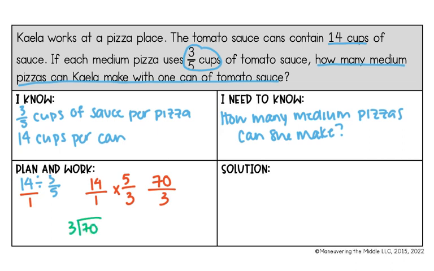So I know that 3 can go into 7 twice. 2 times 3 is 6. 7 minus 6 is 1. Bring down my 0. 3 can go into 10 3 times. 3 times 3 is 9. Subtract, and we get 1. So I know that Kayla can make 23 whole pizzas, and then there is 1/3 left over. So what is our answer? Well, we want to know how many pizzas she can make. So how many whole pizzas can she make? So she can make 23 whole pizzas.